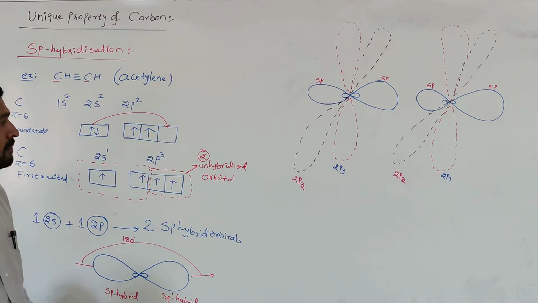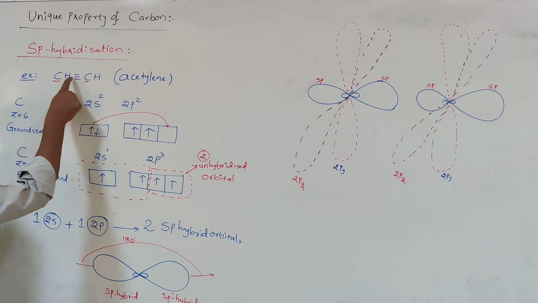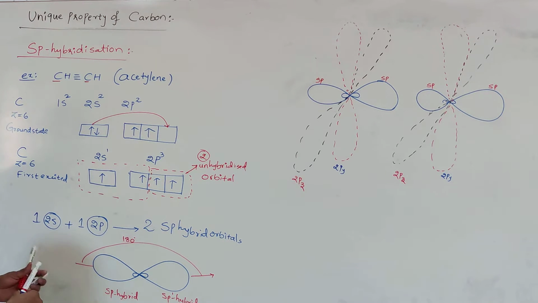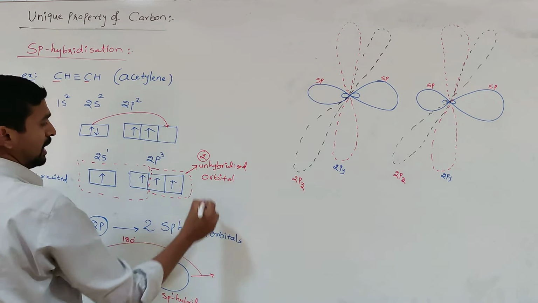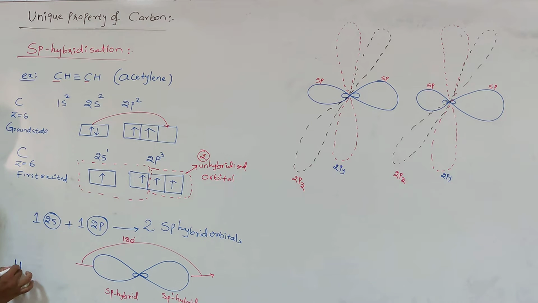Now, each carbon is attached to one hydrogen. So you know very well what hydrogen is. Hydrogen has atomic number Z equal to 1, with electronic configuration 1s1.